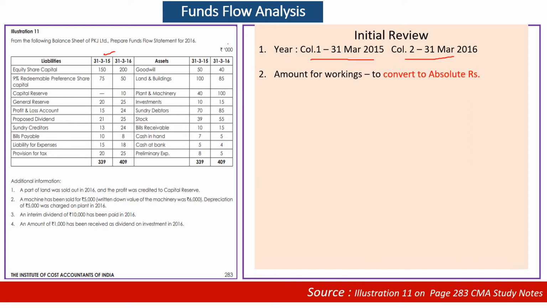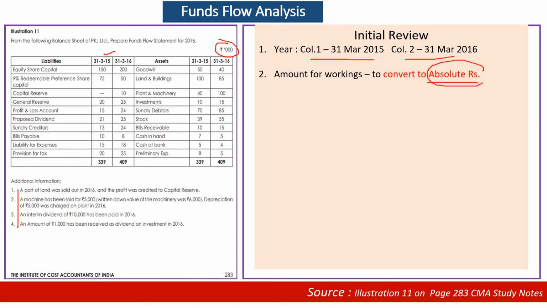And as a matter of practice, we need to ensure that whenever figures are given in thousands like this and the adjustments are in absolute figures, always go for absolute figures to avoid any confusion. Because even if by mistake we write 150,000, instead of that if we write 150 somewhere, we will unnecessarily be wasting time.